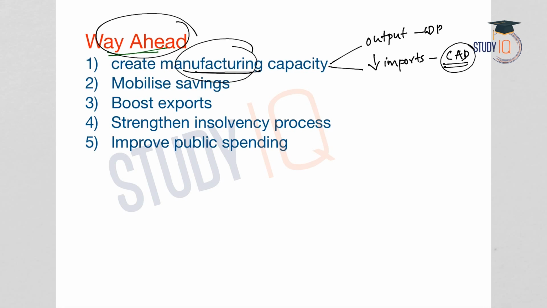So manufacturing capacity must be improved, but we have seen the challenges, like lack of investment and expensive bank credit. So all these are challenges for this, and this can be achieved only in the longer run. Second one is to mobilize savings. We have seen the portfolio investments, or the foreign portfolio investments, to the economy are coming down. So the investment rate in the economy is coming down, and this has to be substituted by domestic savings. If the rate of domestic savings increases, these funds can be mobilized for investment purposes. So the government needs to take action in order to increase the savings rate in the economy.